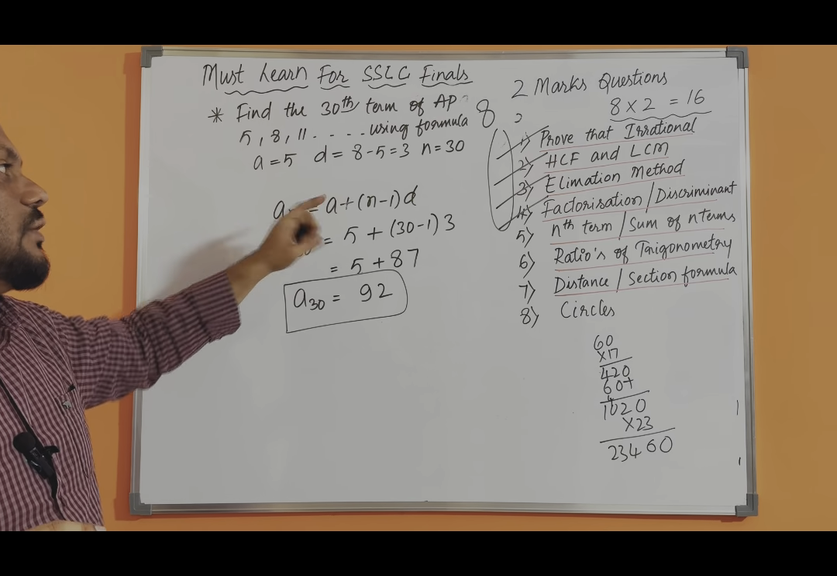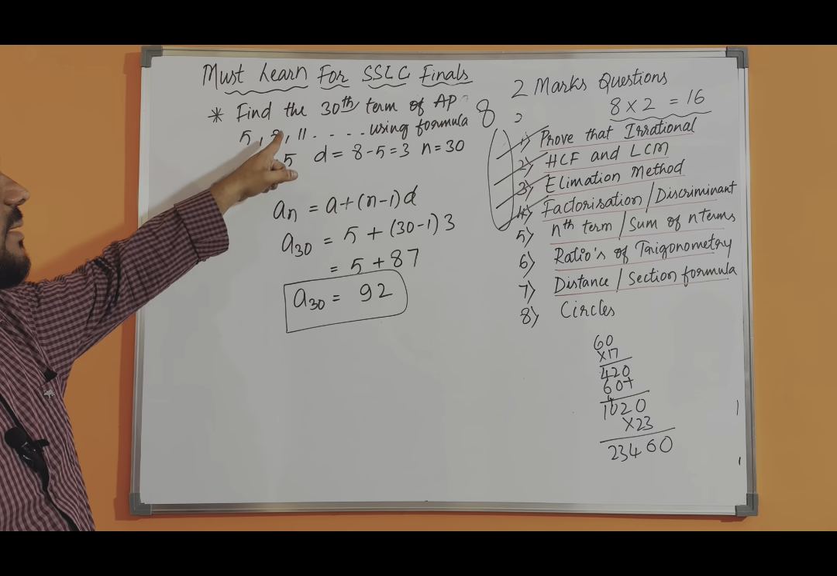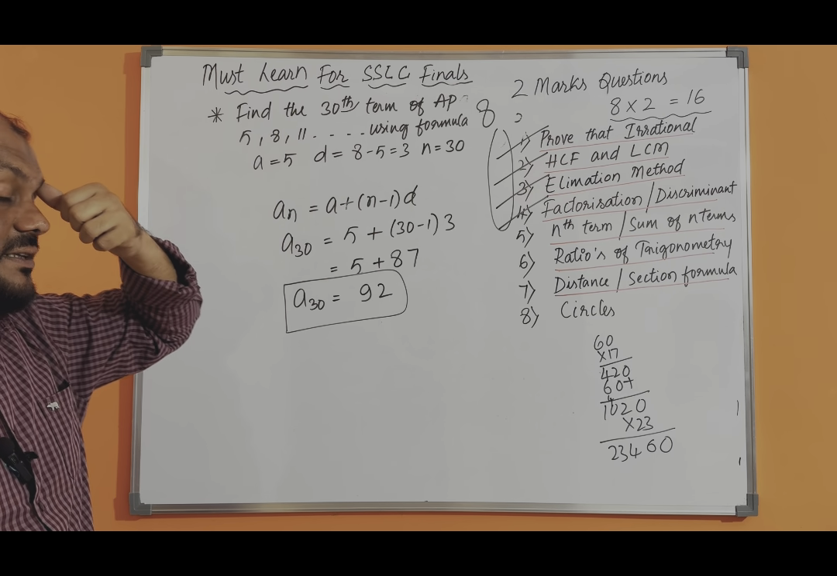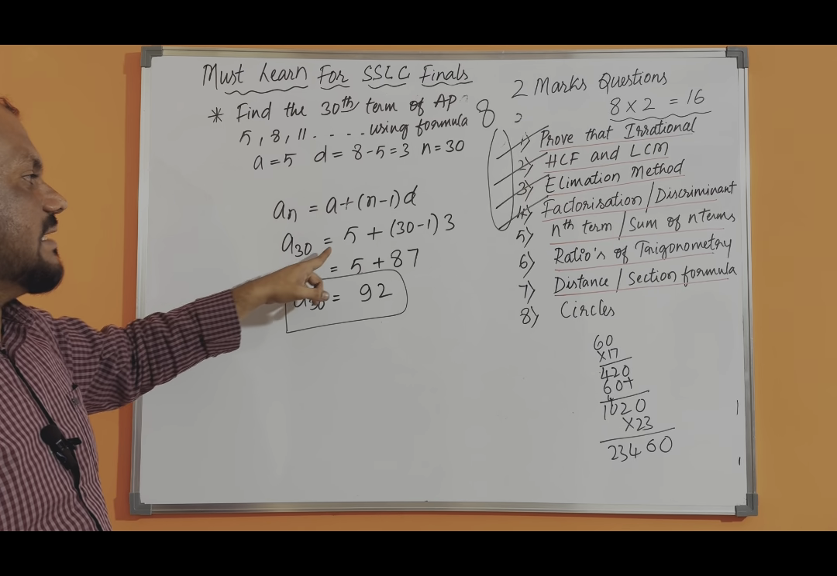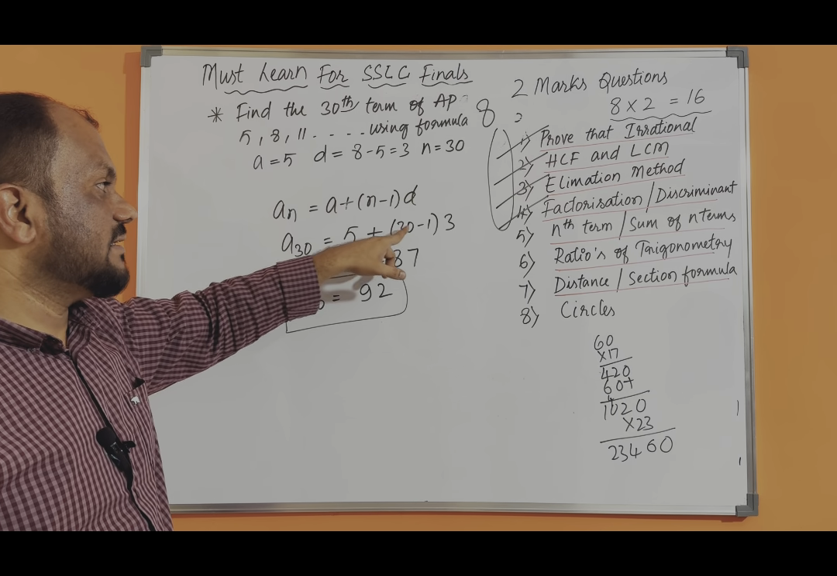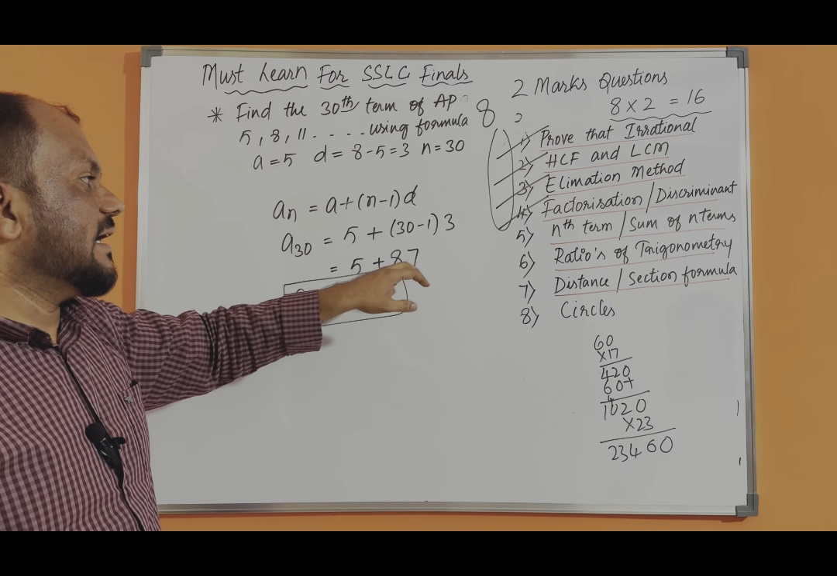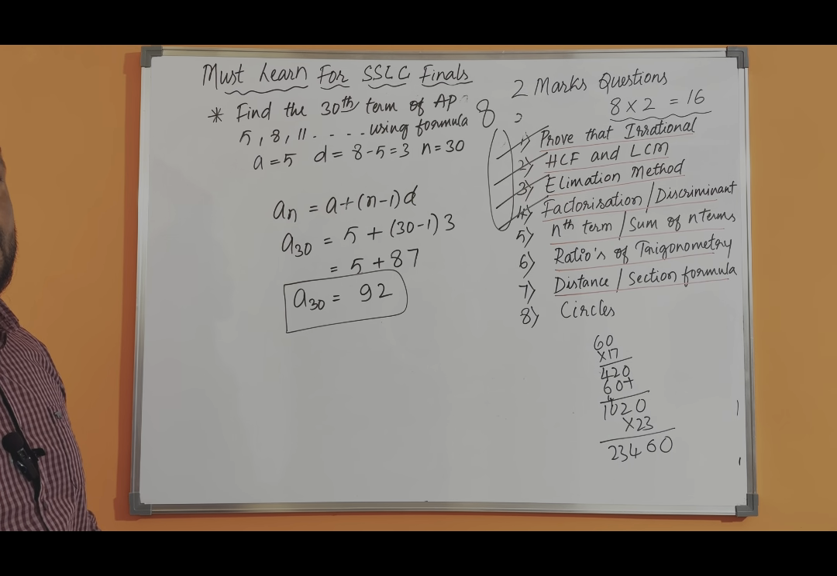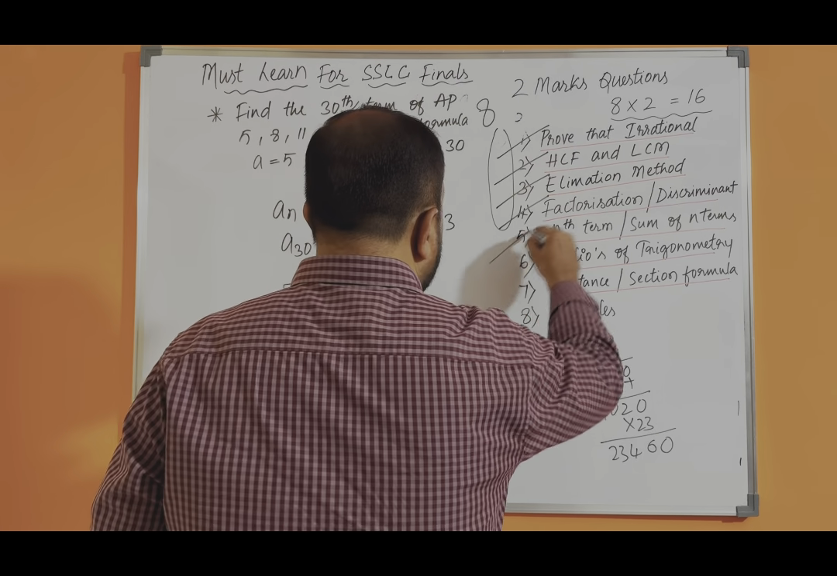So that is an is equal to a plus (n minus 1) into d. a is the first term, d is a2 minus a1, that is 3, and n is already given, the 30th term, 30. So just apply the values. a30 is equal to 5 plus n is 30 minus 1 into 3, 5 as is plus 29 threes is 87. a30 is equal to how much? 92. So this is also very easy. You can get 2 marks easily.